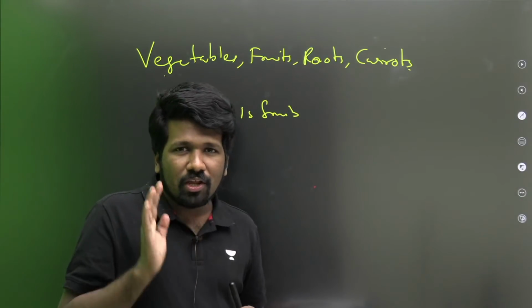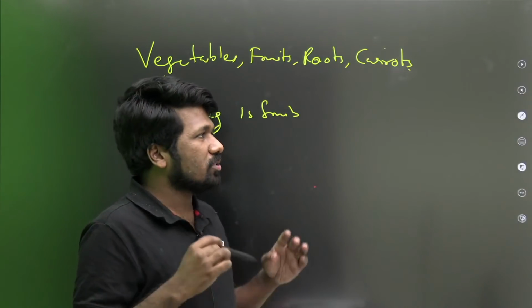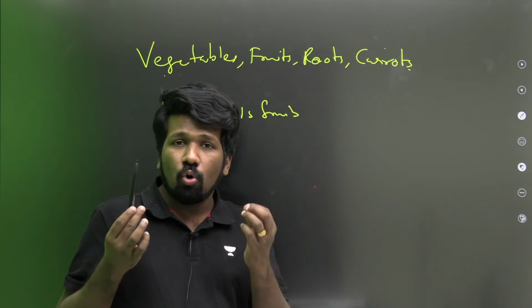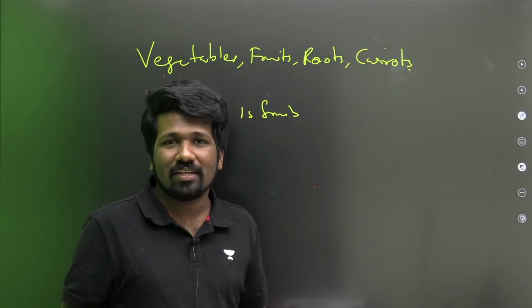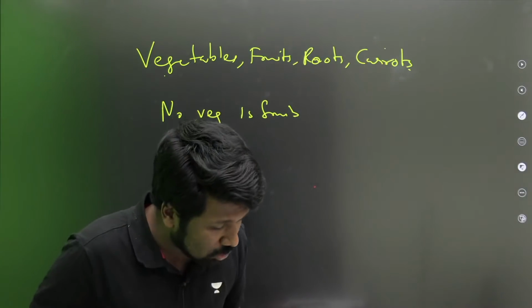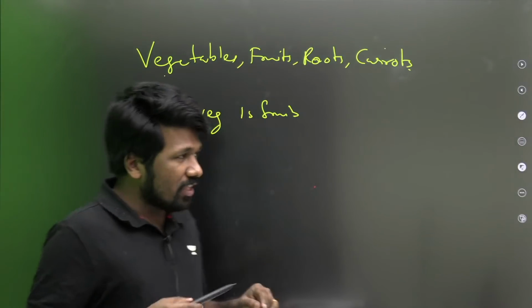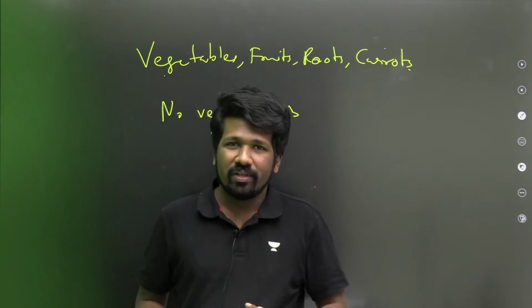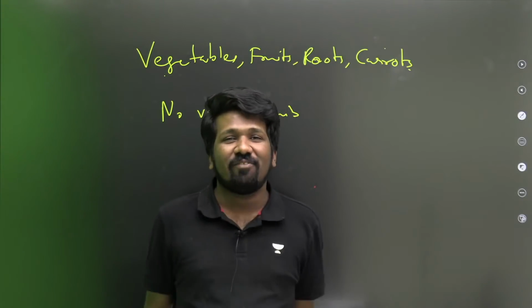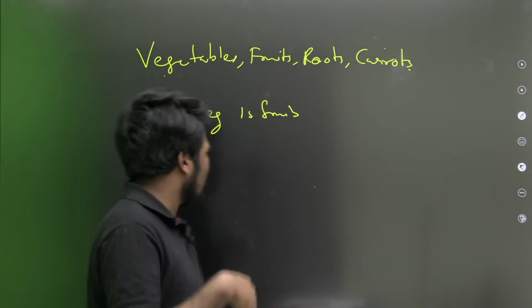As per my knowledge and research, or as per my understanding, there is no fruit which is a root, or no root which is a fruit. You can comment in the chat whether there is any example of a fruit which is also a root, because that will change the entire Venn diagram. Anyway, I will explain this more.